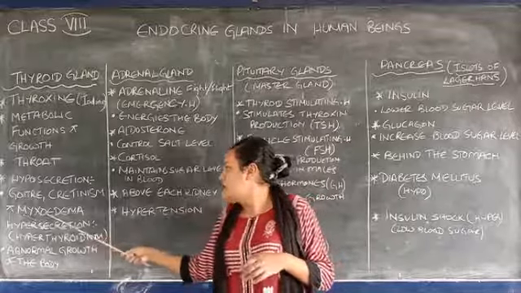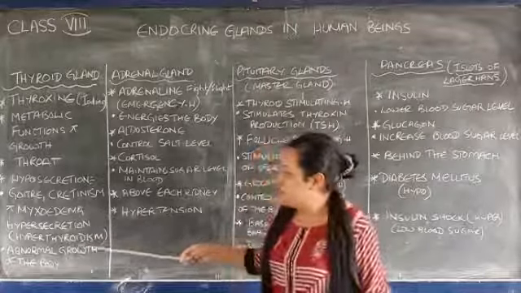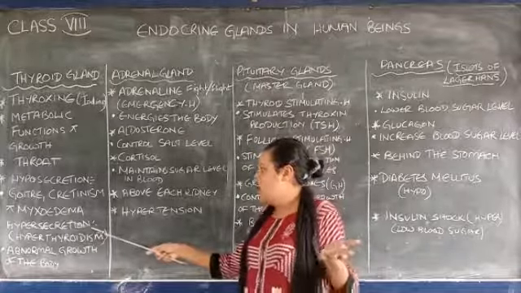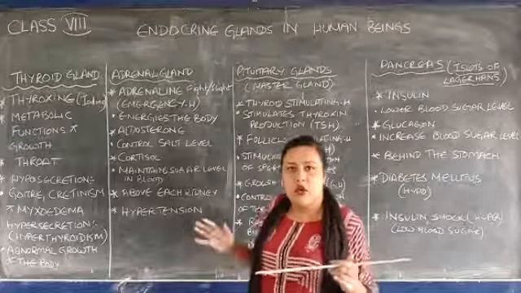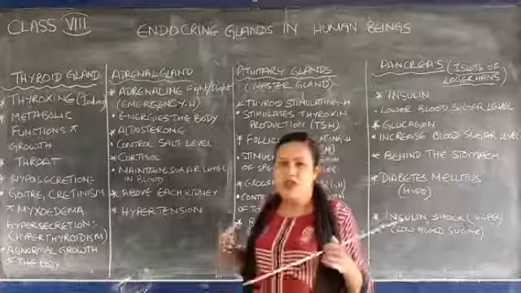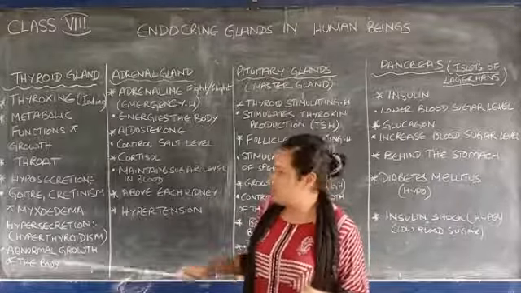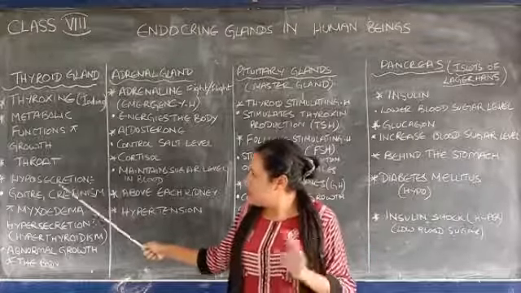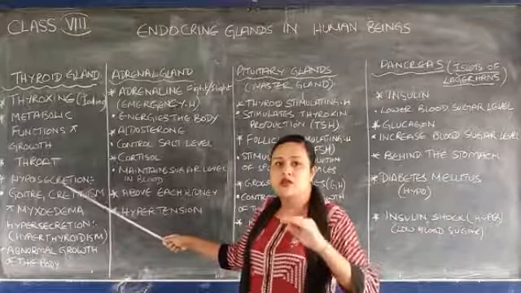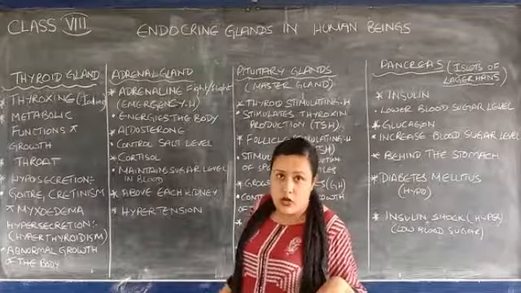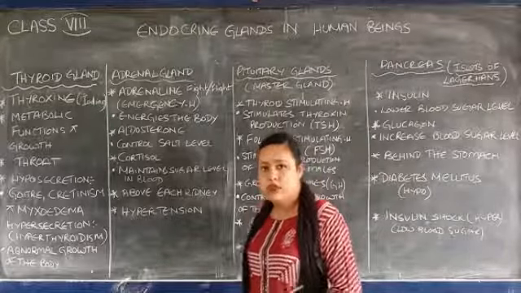And myxedema occurs in old people. Here they have swollen body structures, and they are very slow and sluggish in nature. So these are the three disorders caused by a lesser amount of secretion of thyroxine in your body, which is known as hyposecretion.